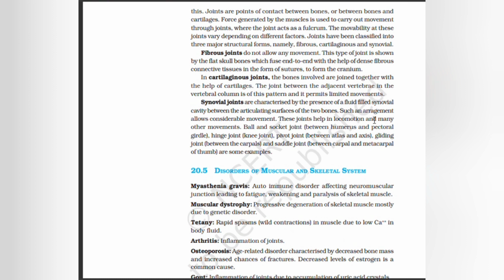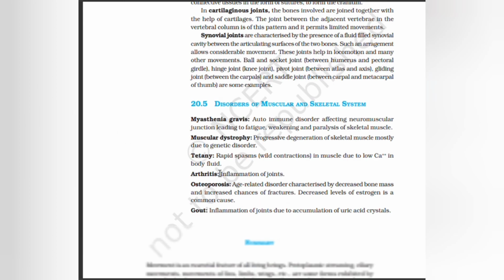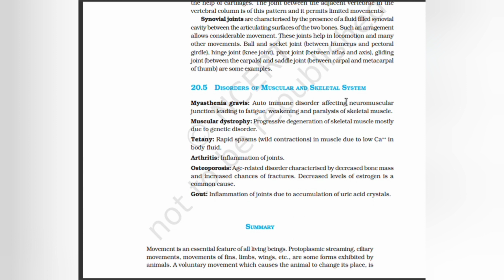Synovial joints are characterized by the presence of a fluid-filled synovial cavity between the articulating surfaces of the two bones. Such an arrangement allows considerable movement. These joints help in locomotion and many other movements. Ball and socket joint between humerus and pectoral girdle, hinge joint, pivot joint, gliding joint, and saddle joint are some examples. Disorders of muscular and skeletal system.